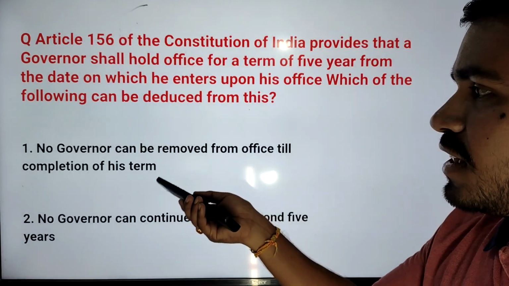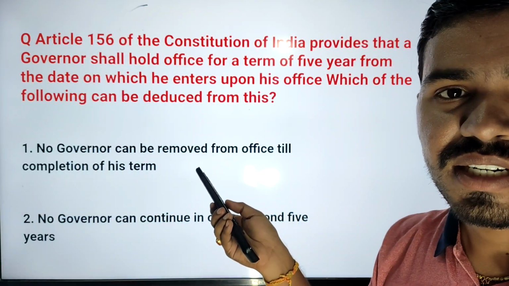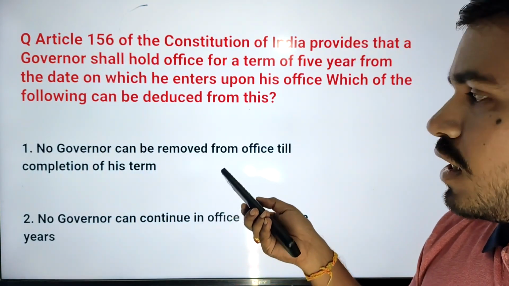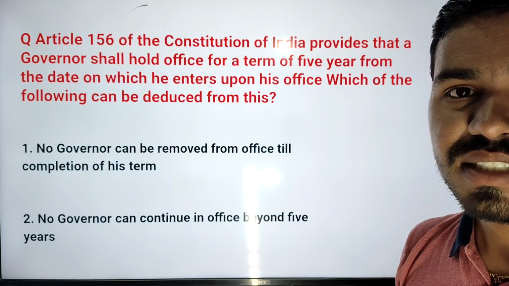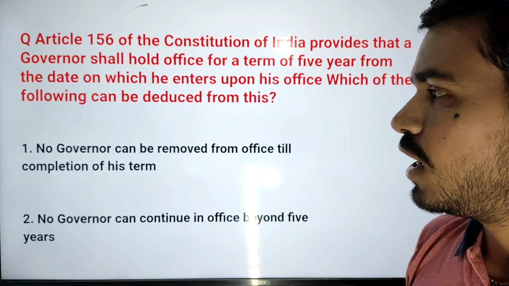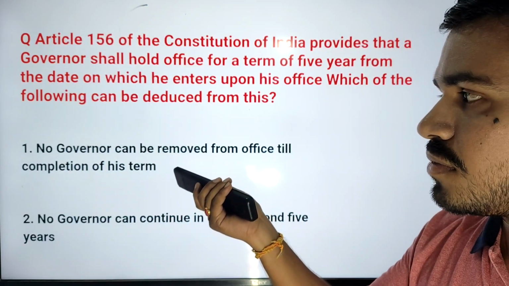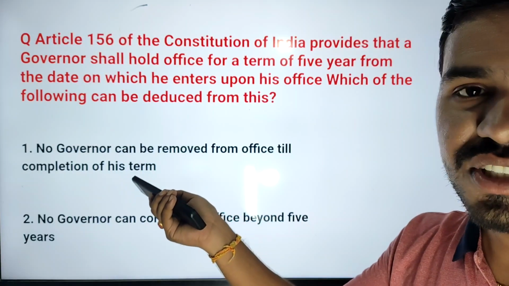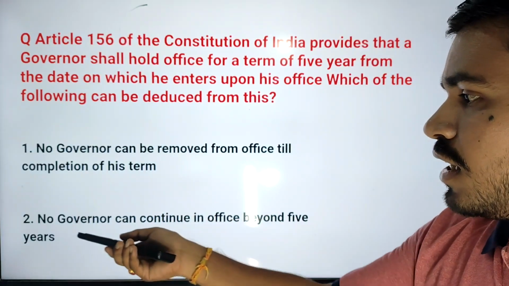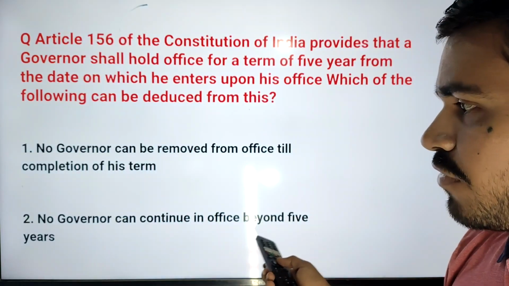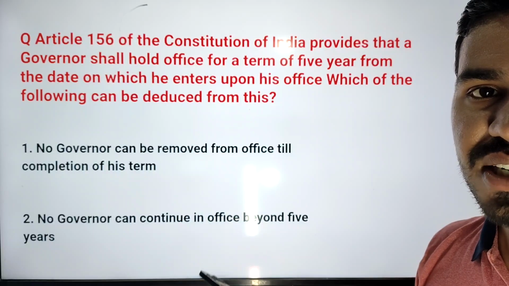It says that the governor can be removed if the president agrees. That means the governor can stay until he has presidential approval. If the president is not willing to continue this governor, he can remove him from office at any time. And no governor can continue in office beyond 5 years. This is also wrong. So he can continue beyond 5 years also.